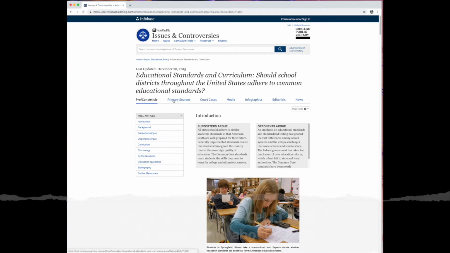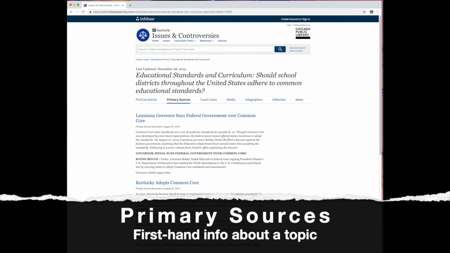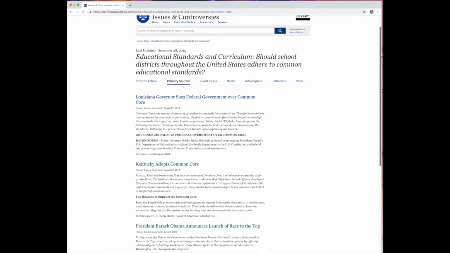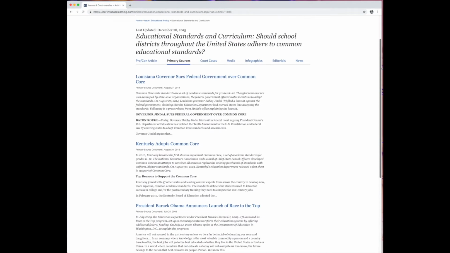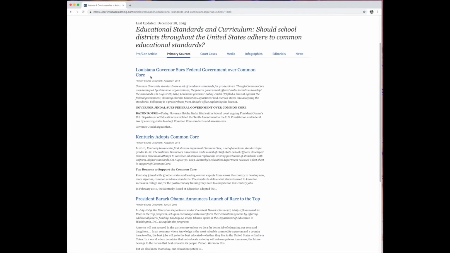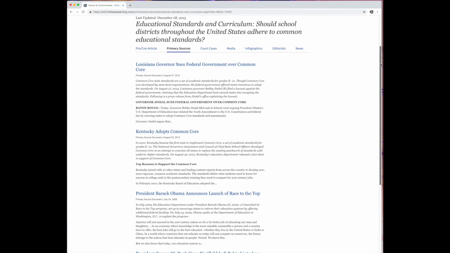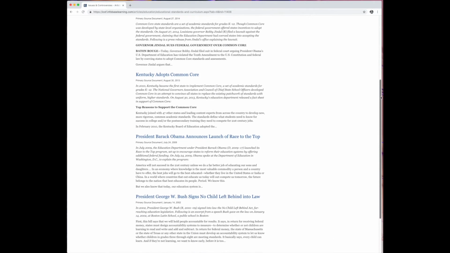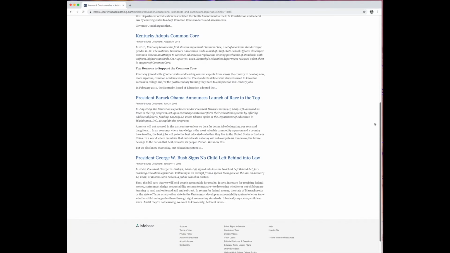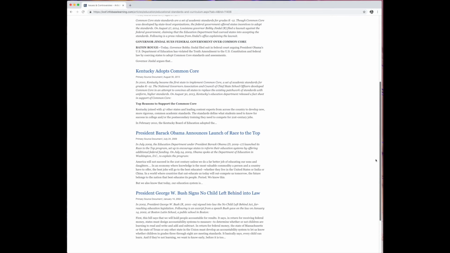The next tab after the pro-con article is primary sources. So we click on that and we'll find links to primary sources about this subject. Primary sources are always a great place to look because they represent actual documents, actual artifacts that were created and exist about that topic without any kind of explanation or research attached to it. You may find that your assignment requires primary sources, and in that case, well, there you go. You've got a couple to start with.